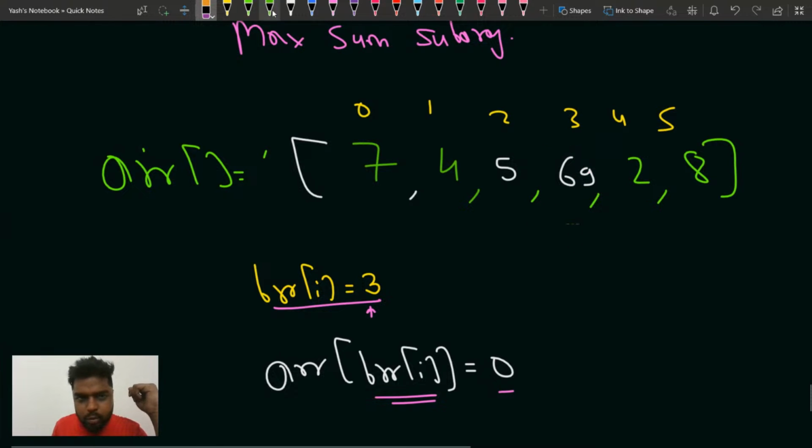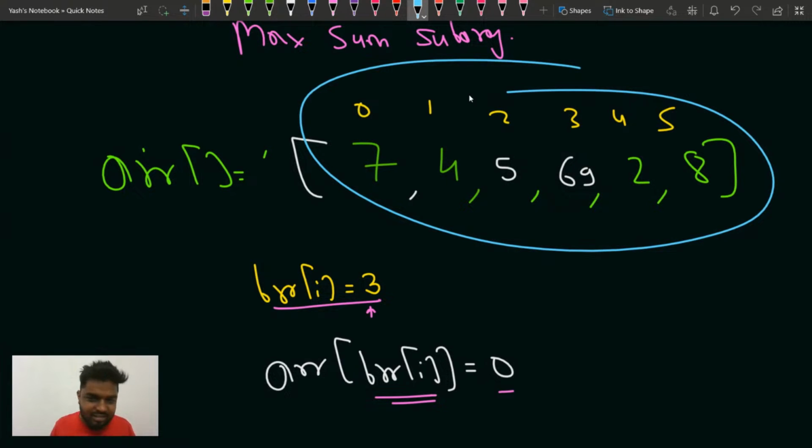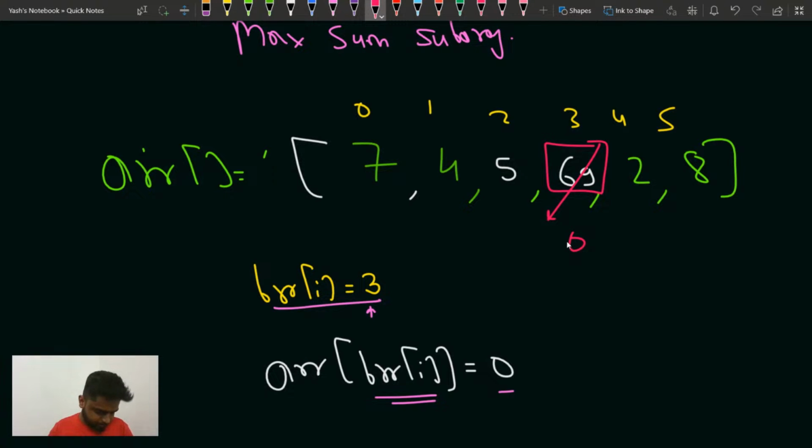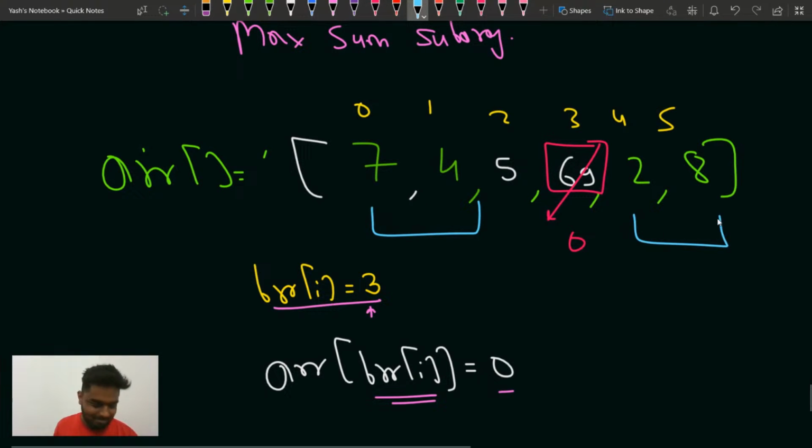So what you had to do was, suppose that before this element was made 0, there would have been a certain maximum subarray sum. Agree? But when you make this element 0, can I say that the maximum subarray sum would change? When you make this element 0, the maximum subarray sum would be how much now? Right, it would change. Please write yes. Now the maximum subarray sum will change.